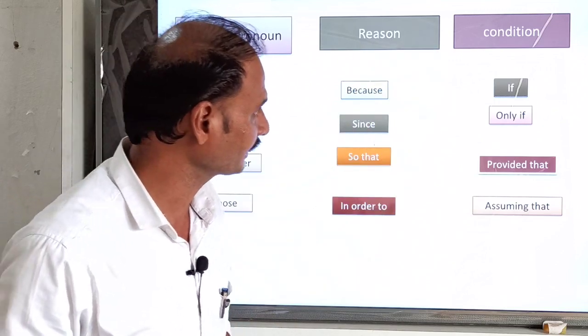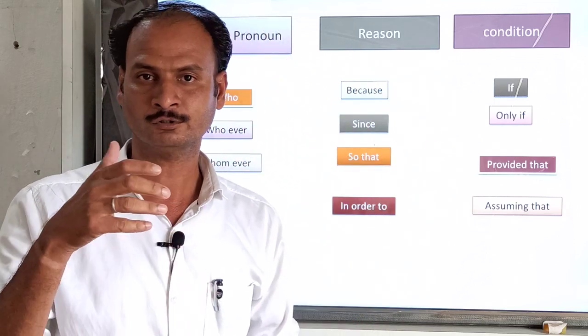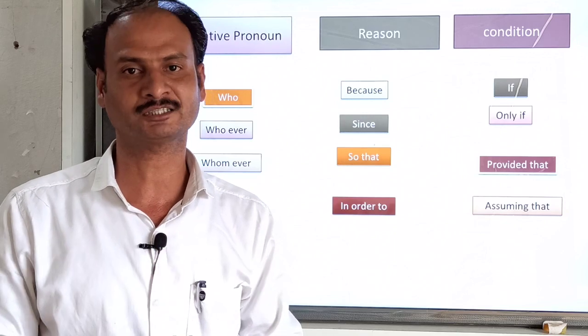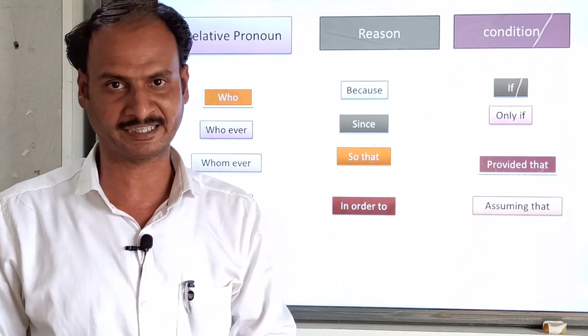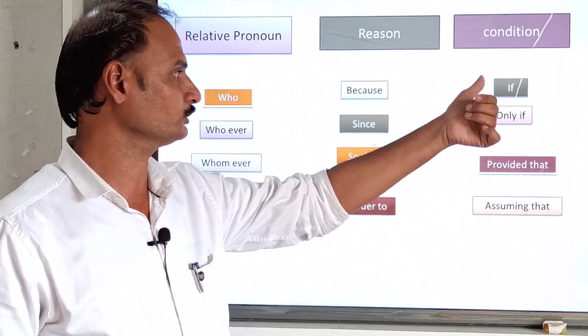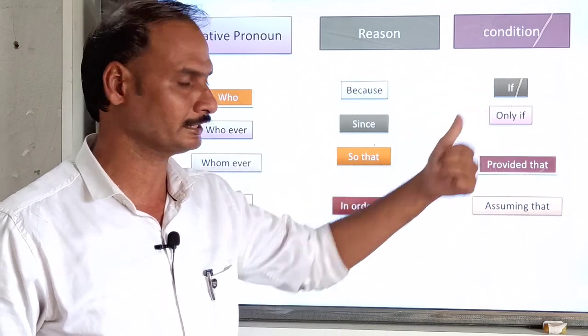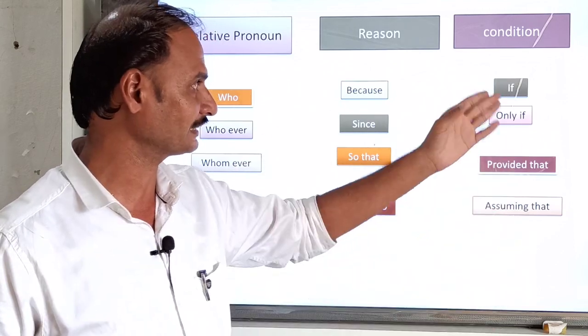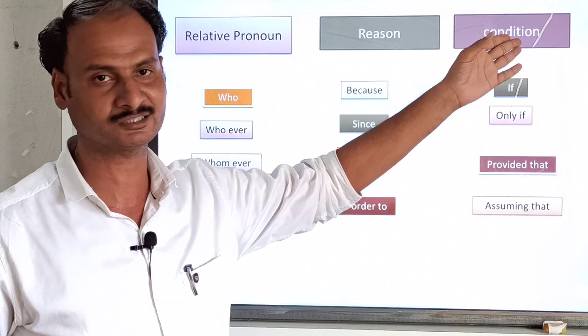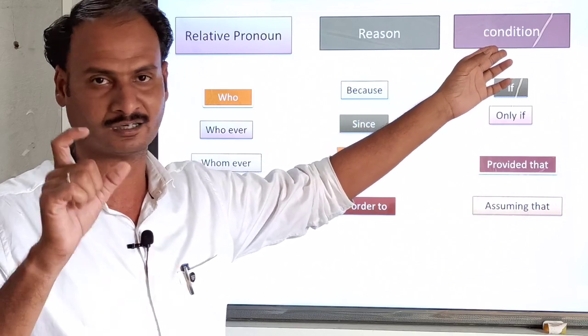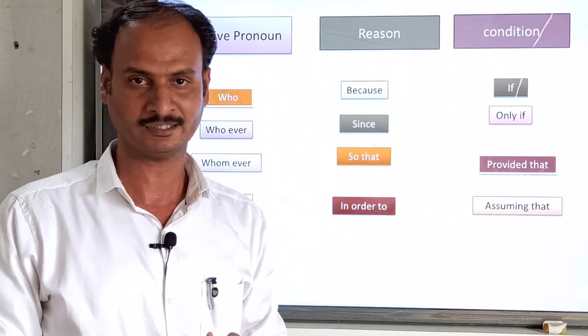Next example we will take: if you want to be successful, you must be narrow minded. So when we use if at the beginning of the sentence, at that time we can say that it is a conditional sentence, and it is a conditional sentence under the banner of subordinating conjunction.